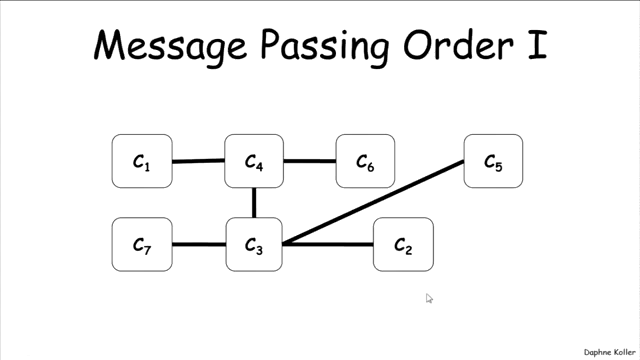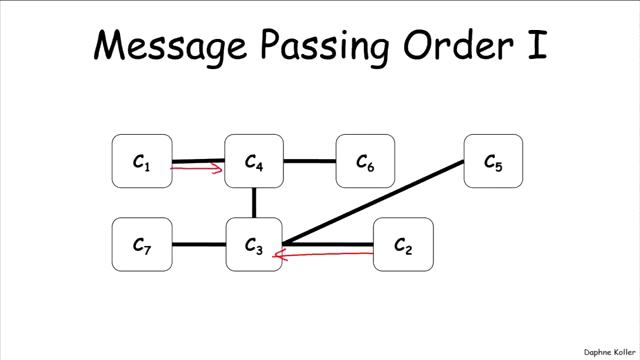Let's look at a couple of message passing orders to see which ones are going to work and which ones aren't. So we can start with any leaf. Say we start with C2. Once C2 has passed its message, what other clique can pass its message? Well, C3 can't pass messages yet, because it's still waiting for messages from all sorts of other guys. So we have to go to another leaf, for example, C1. C1 can pass a message now.